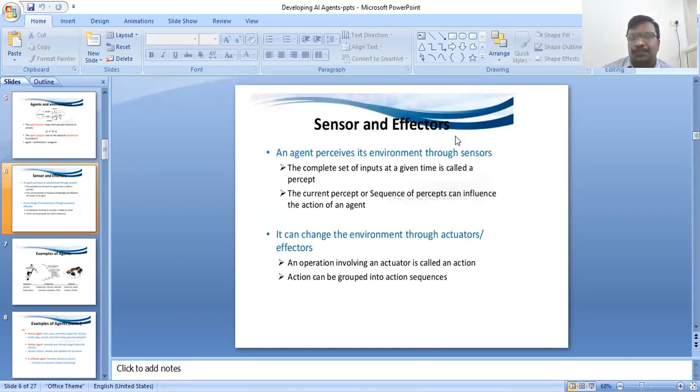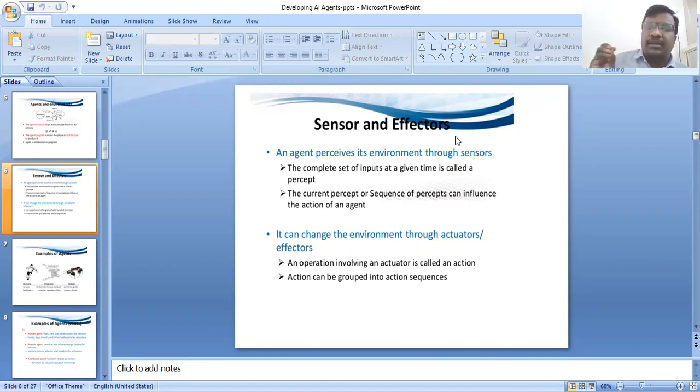Sensors and effectors. An agent perceives its environment through sensors. The complete set of inputs at a given time is called a percept. What is a percept? The complete set of inputs at a given time is called a percept. The current percept or the sequence of percepts can influence the action of the agent.